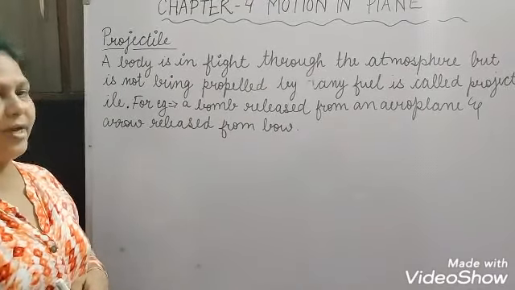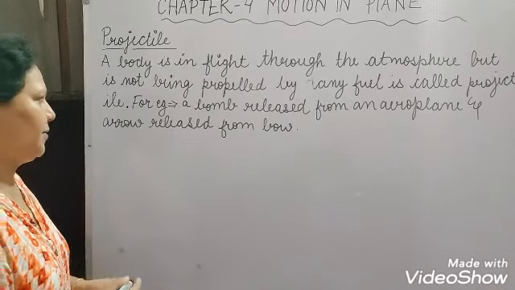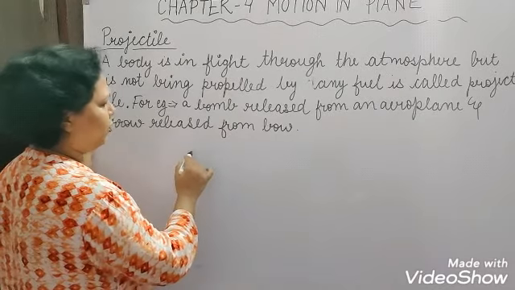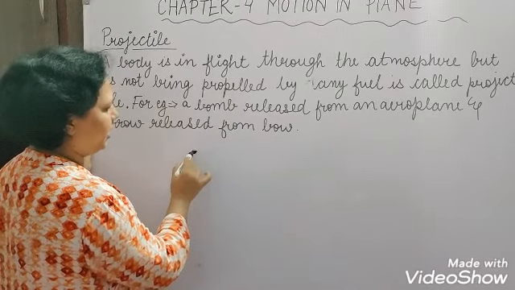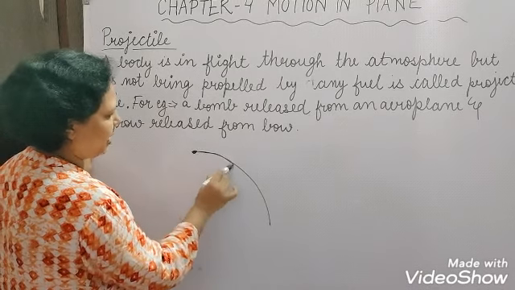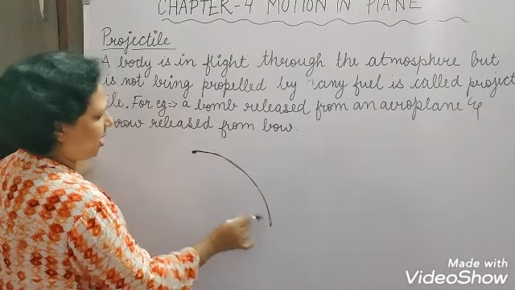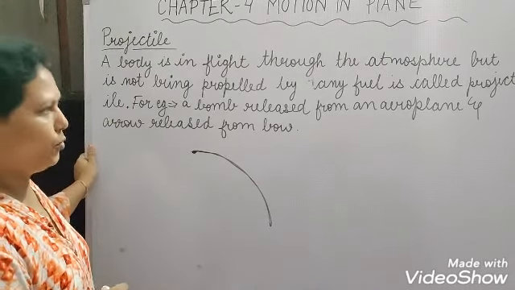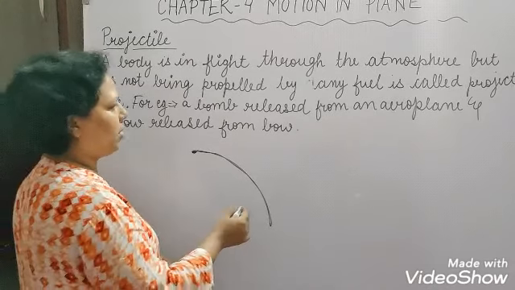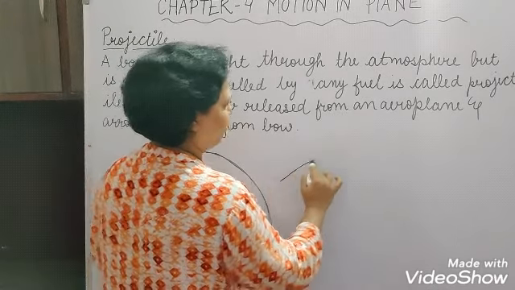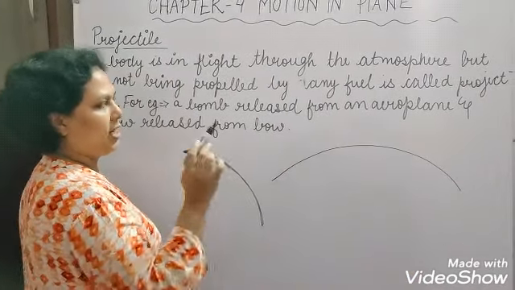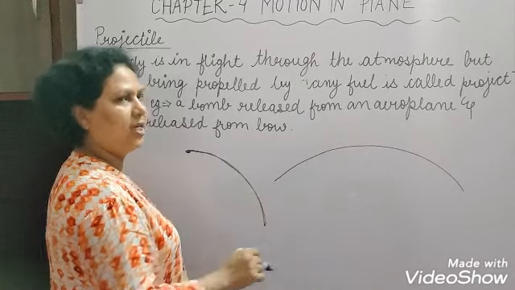projectile. For example, a bomb released from an aeroplane will take this type of flight in the atmosphere, and that bomb is called a projectile. Or you can say an arrow released from a bow will travel this type of path, so that arrow is called a projectile.